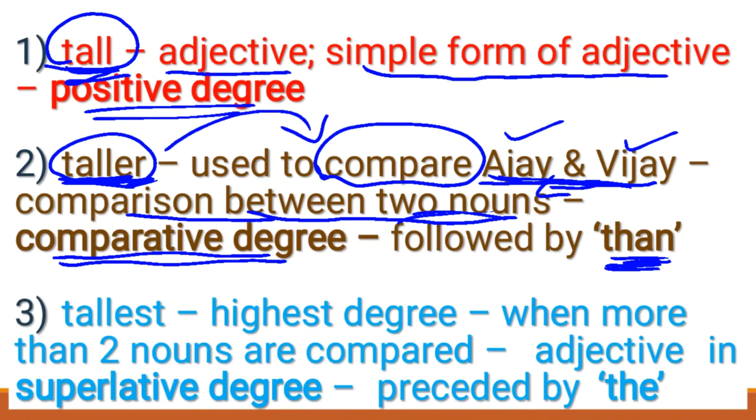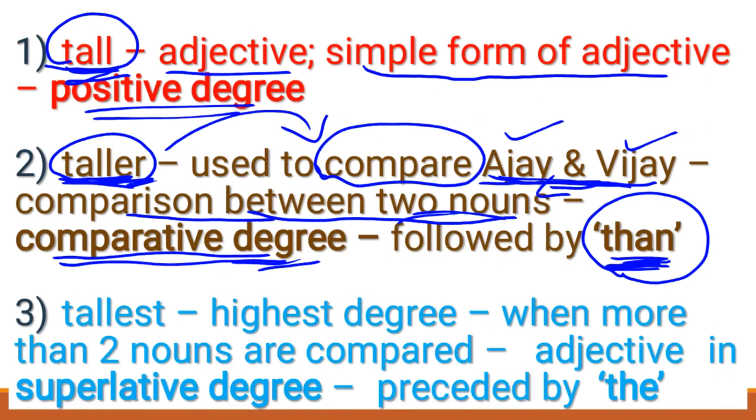Do you remember? Vijay is taller than Ram. Taller than Ajay. Okay, so without using the word "than", you cannot write the comparative degree. Got it, children? This is very important when you are comparing two nouns to write the comparative degree. Yes. Let's move on to the next sentence.